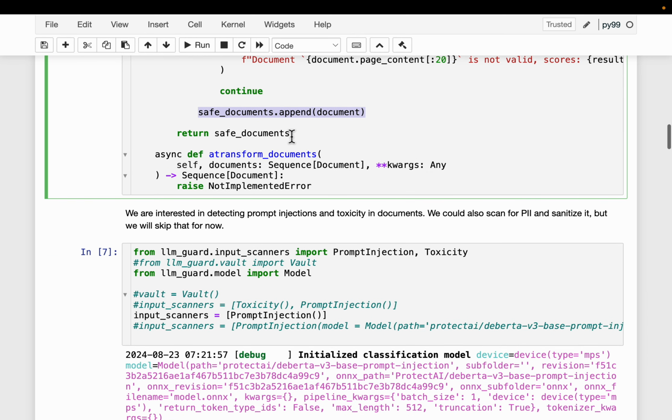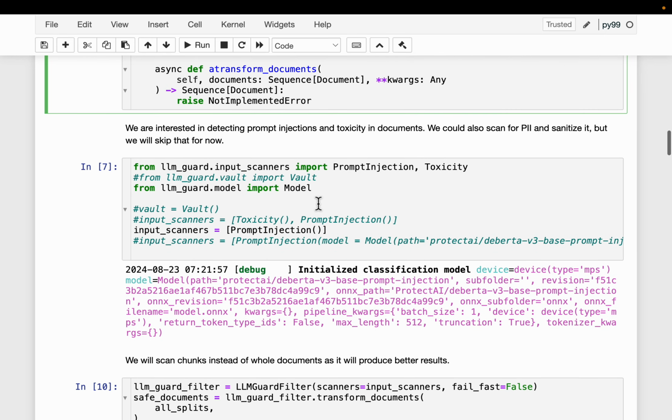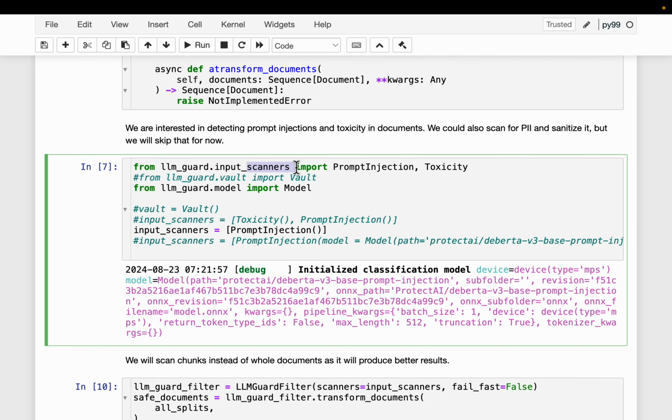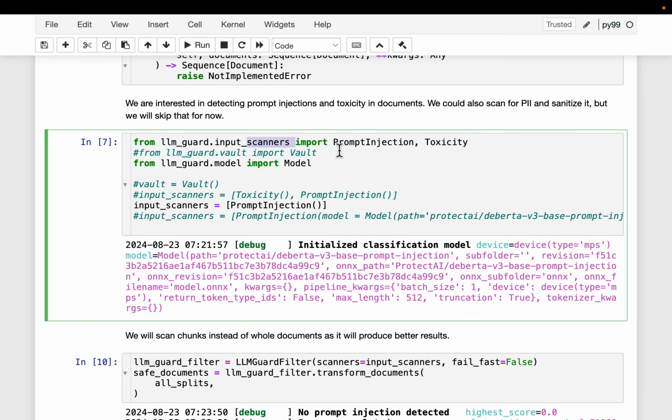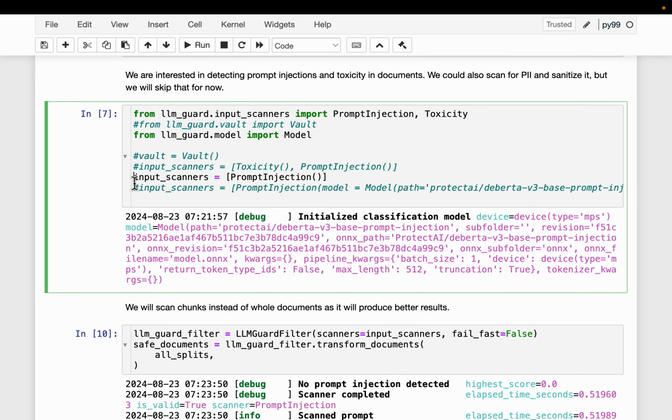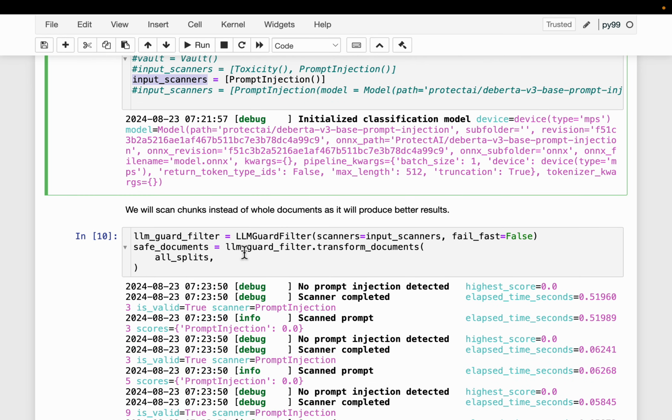All right, so we wrote that function, and then here we can scan the input for various things. For example, prompt injection is just one of them. It can be toxicity, some specific keywords, competitor names, some regex expression, etc. So many things we can do. Then we define the scanners. In this case, we wanted to do only prompt injection, but if you wanted to do multiple, you simply put them in the list.